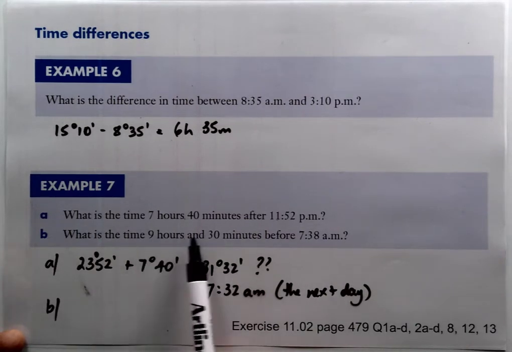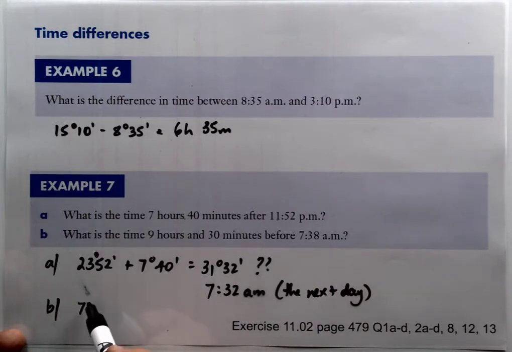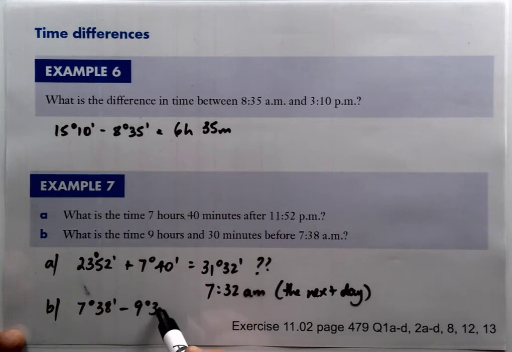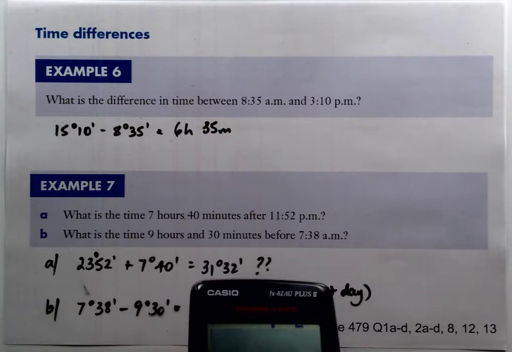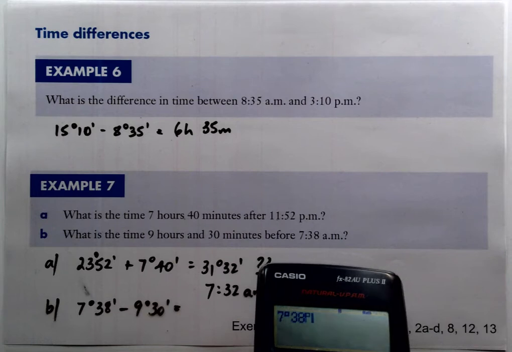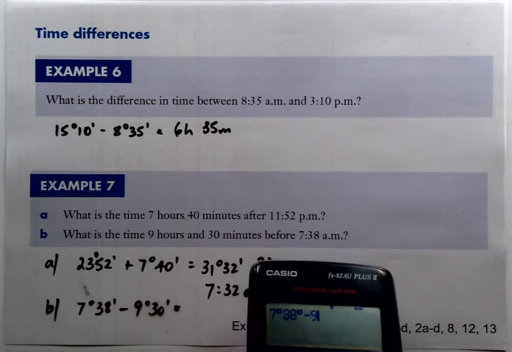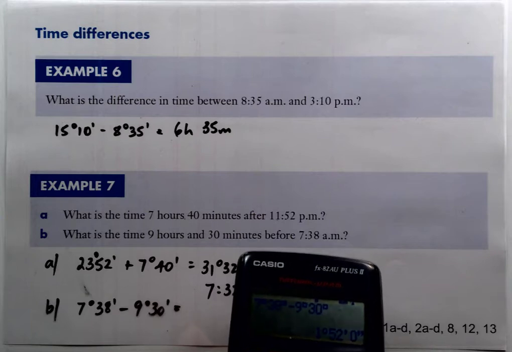Okay, we should be able to squeeze in B here. We want to find the time 9 hours and 30 minutes before 7:38 a.m. So we're going to go 7:38. We're going to minus 9 hours and 30 minutes. Again, we're going to get a weird answer because we're going to be going back into the next day. So we're going to go 7:38. We're going to minus 9:30. Okay, so that gives us minus 1:52.